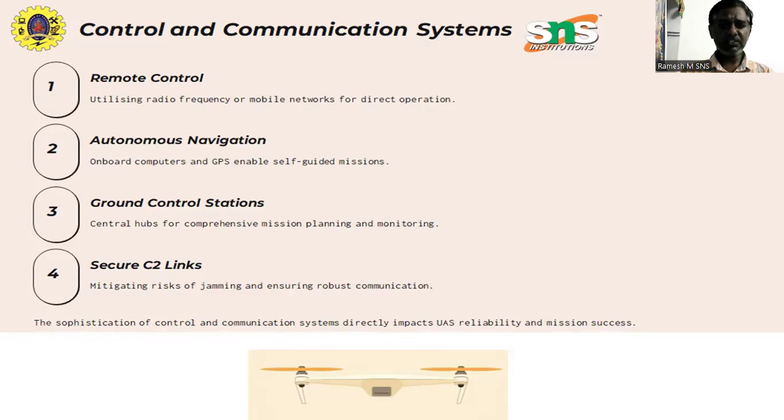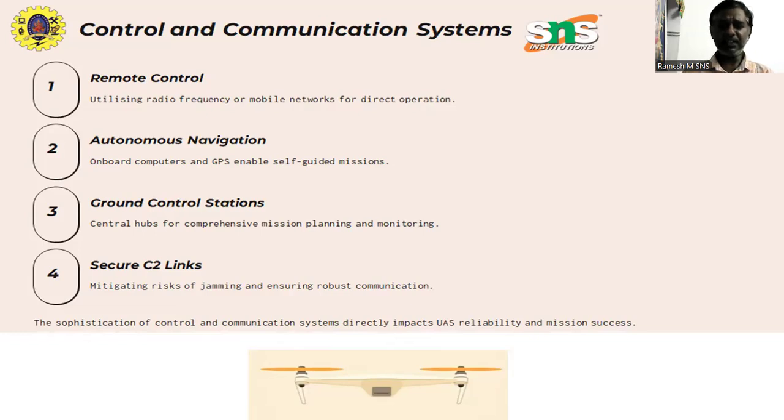Line of sight communication is common for short range UAVs using radio frequencies between the UAV and the GCS. For long range missions, beyond line of sight communications become critical.